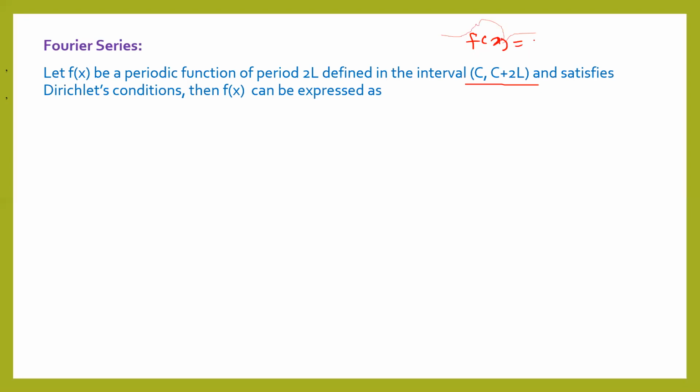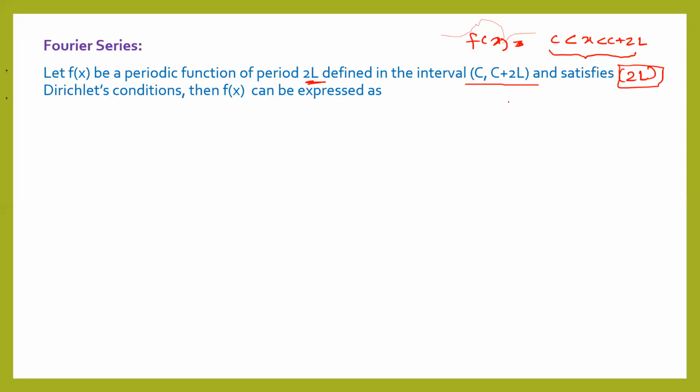As you can see, this is defined in the interval c to c plus 2l. So the length of the interval is 2l. This is the period of that function.